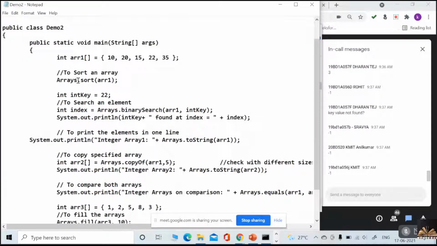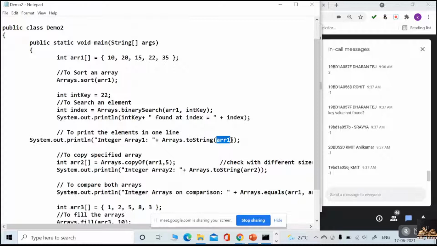Suppose there is a requirement to sort an array, directly you can use this without using any for loops. Suppose you want to search, then you can use this. And the most beautiful method I want to introduce right now is the toString method in Arrays. If I pass any array to this toString method, it will print all the elements of an array.